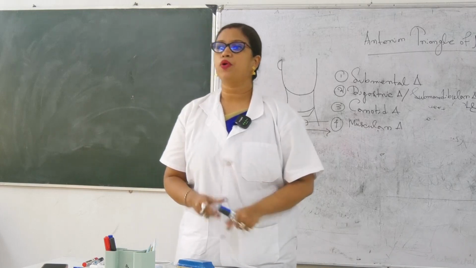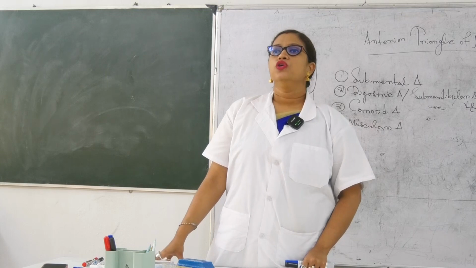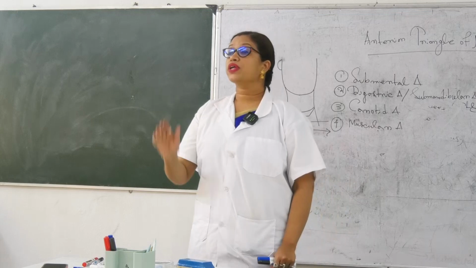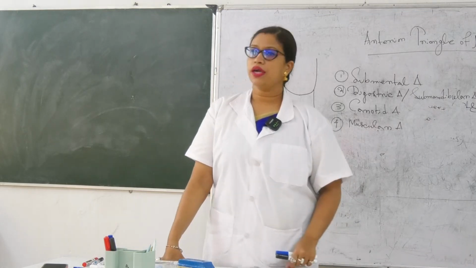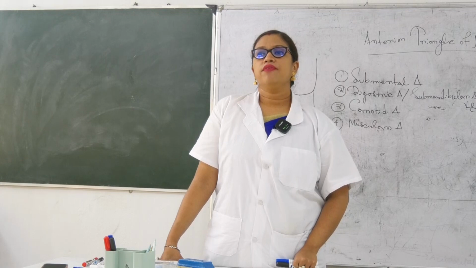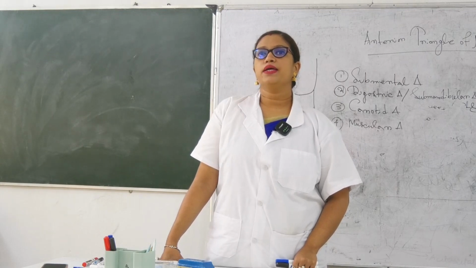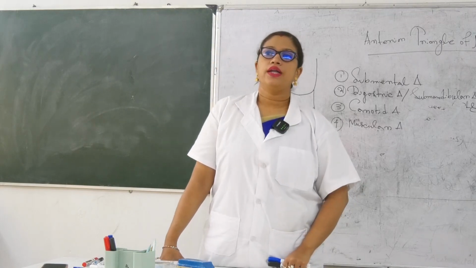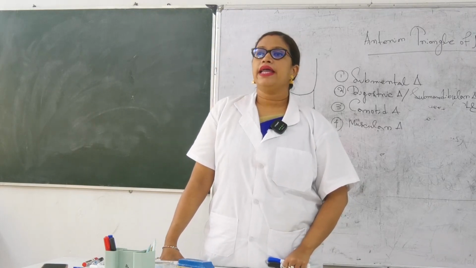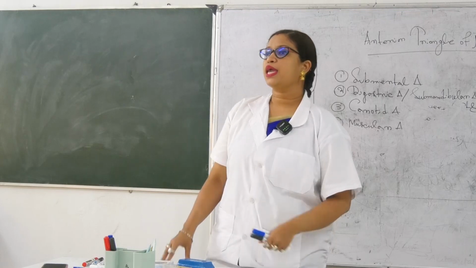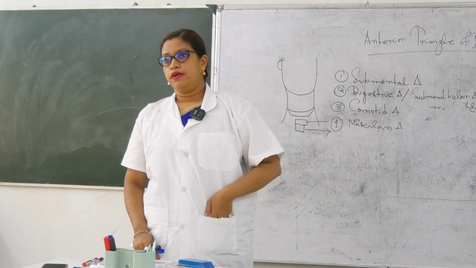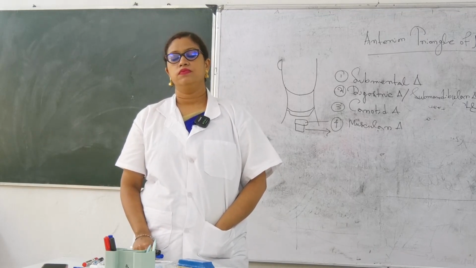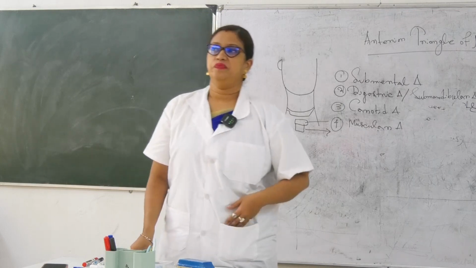Now coming to the carotid body, write it down. Carotid body. So where will you get the carotid body? Where the common carotid artery bifurcates. The carotid body is usually found where the common carotid artery bifurcates into the external and internal carotid artery, and it acts as a chemoreceptor. Chemoreceptor is concerned about... what is the function of the chemoreceptor?